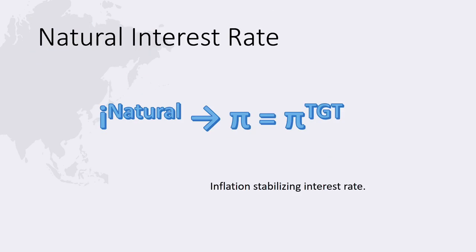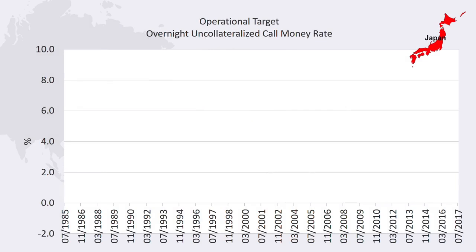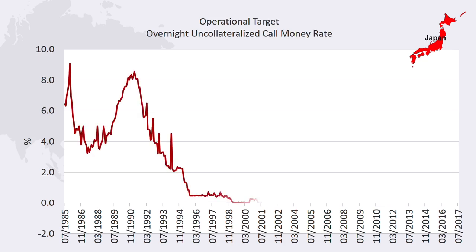To answer this question, the economist Knut Wicksell introduced the concept of the natural interest rate, the hypothetical interest rate that would bring inflation to the stable target. Historically, the operational target is the overnight uncollateralized call money rate, which is the name in Japan for the interbank lending rate. Given the underperformance of inflation, the central bank should be cutting interest rates. Indeed, the Bank of Japan sharply cut interest rates in the 1990s, since when it has been flat near zero. However, even these low rates have not been sufficient to bring inflation to target.